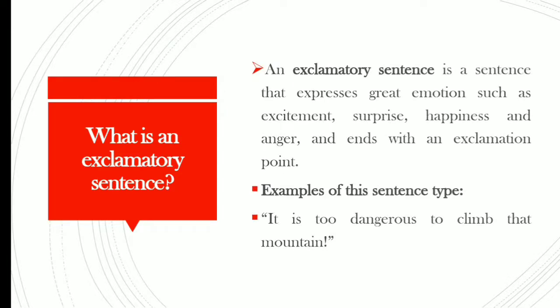What is an exclamatory sentence? An exclamatory sentence is a sentence that expresses great emotion, such as excitement, surprise, happiness, and anger, and ends with an exclamation mark. Example of this sentence type: it is too dangerous to climb that mountain.